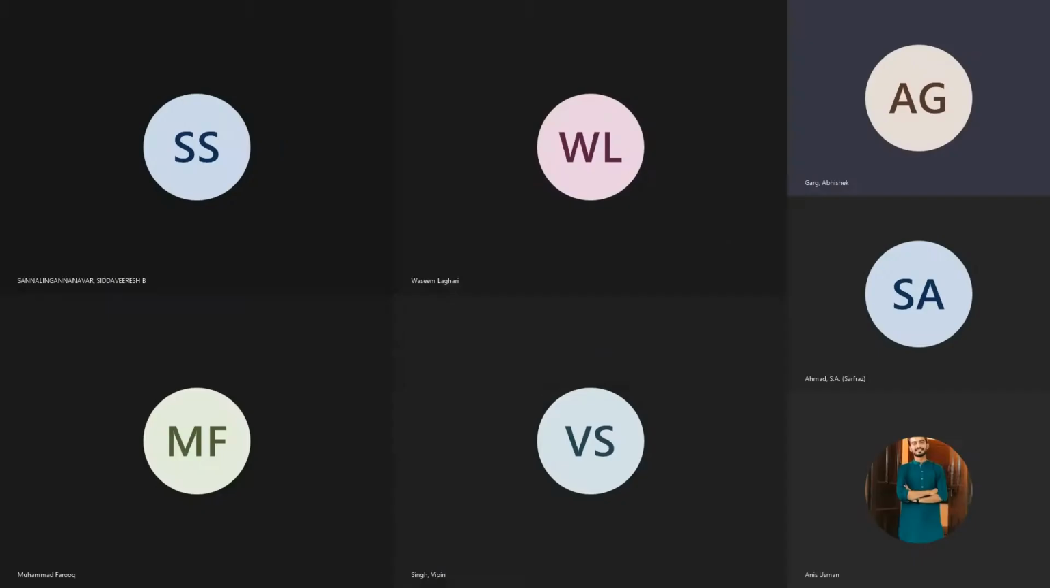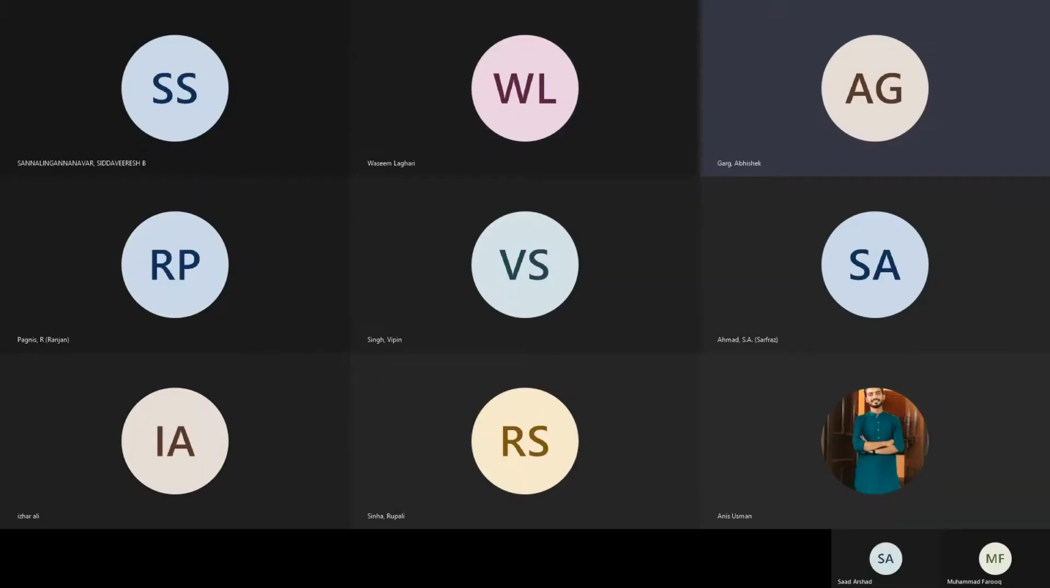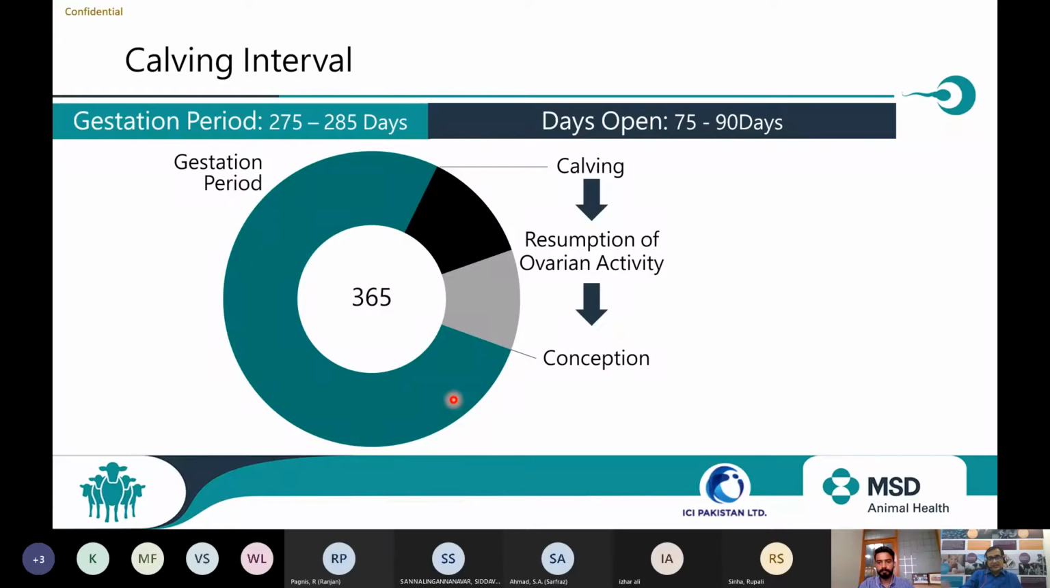So with this, first we need to see the period, what are the days in our hand available. If we divide the 365 days of a year, we can divide it into two parts for an animal. One is the gestation period, that is 275 to 285 days. And then the rest of the period till conception, that is 75 to 90 days. So first let's talk about the gestation period. It's 275 to 285 days.